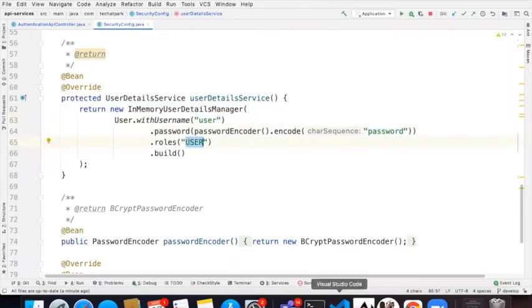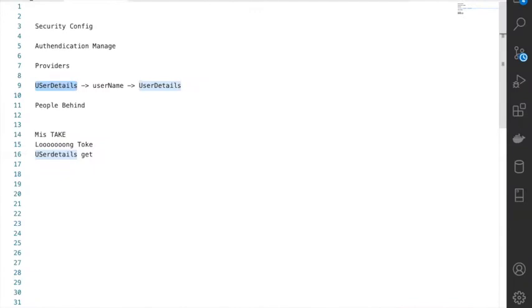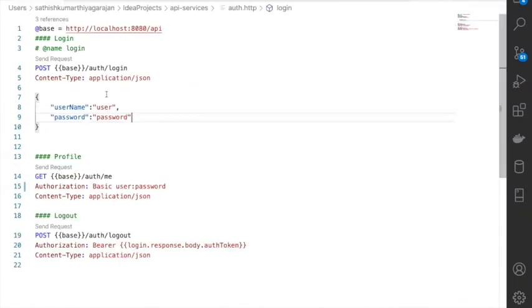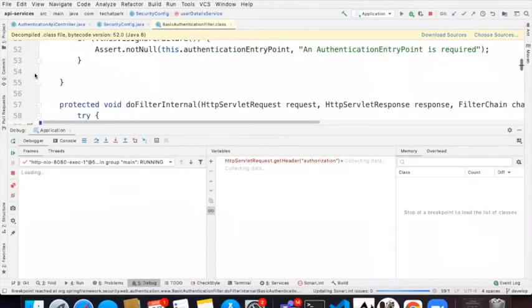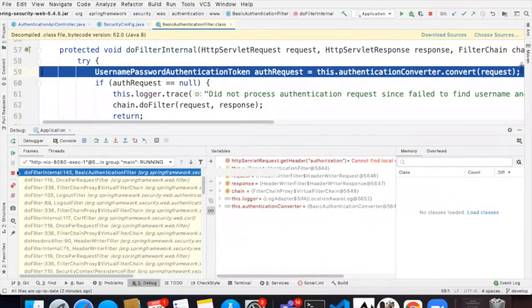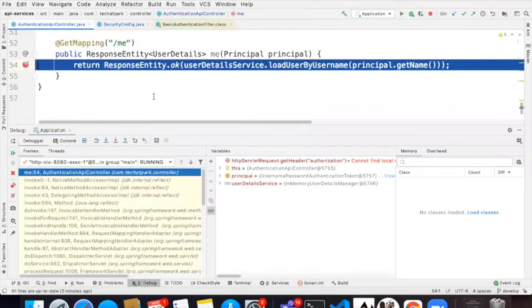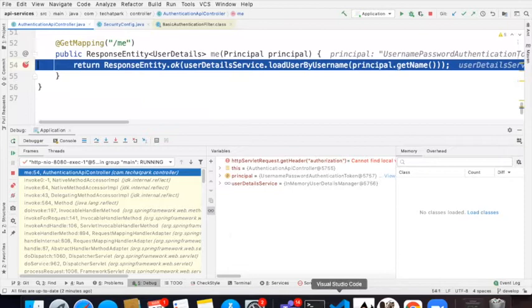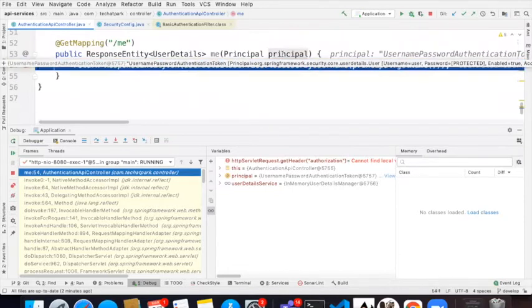And with that, if I'm hitting this service, I'm just providing my basic authorization here, and I want application JSON, and I just want to understand who am I. Then it actually hits your controller. So it comes to the controller, that's what we see. And then the principal object is populated.